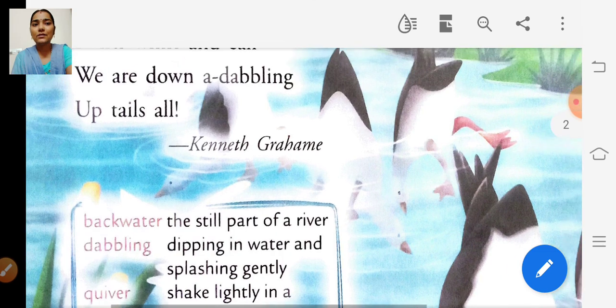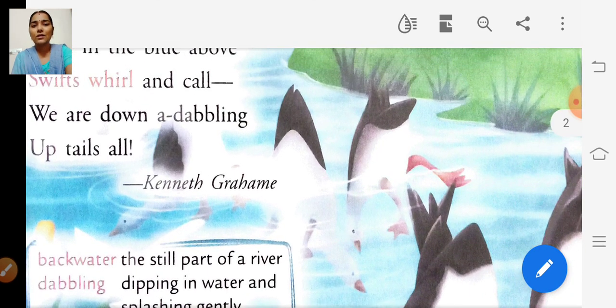What are the ducks doing? They are in the water, right? They are dipping their heads in the water and searching for food.